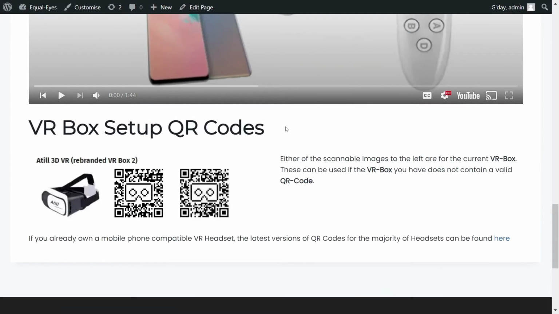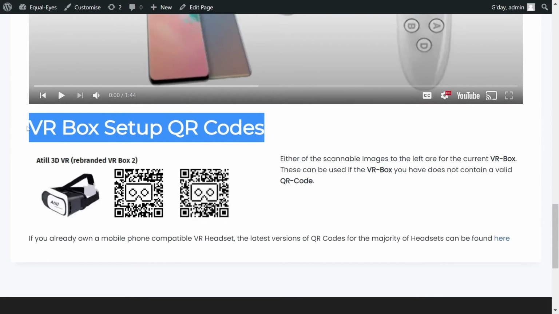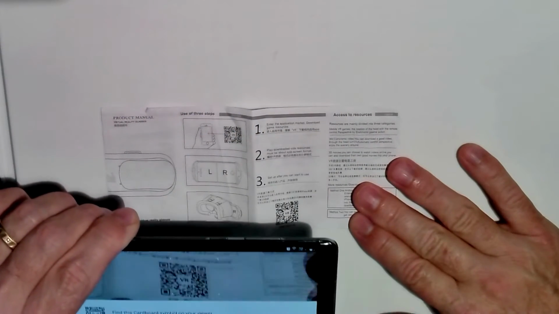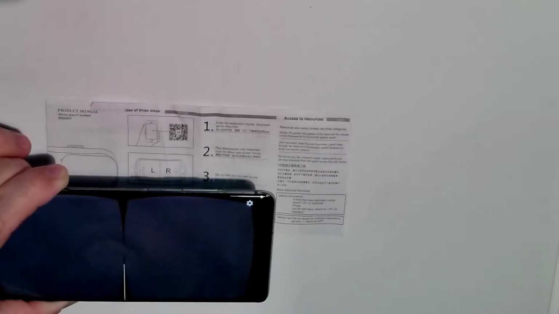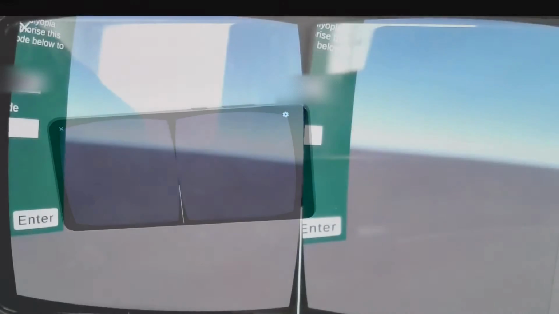Alternatively, if you are unsure as to which VR box headset you have, use either of the default ones from our Android setup page. You can scan the QR code right off of the screen. Once scanned, the screen should appear as shown, with most of the display filled with two square windows.